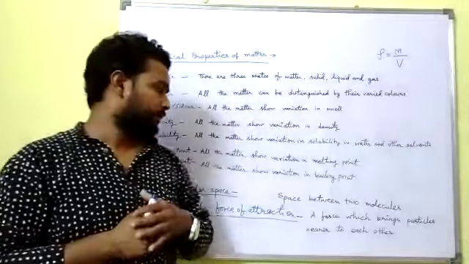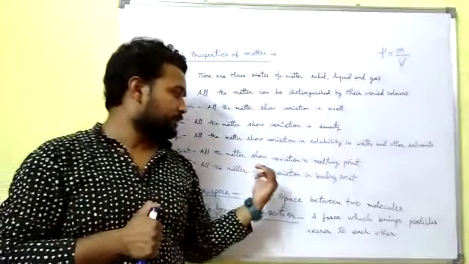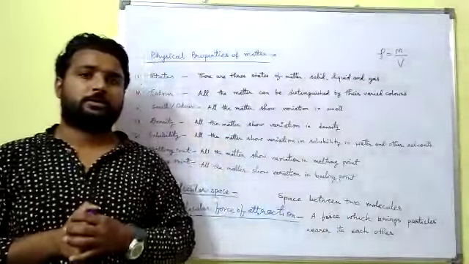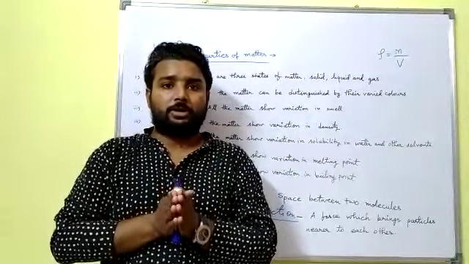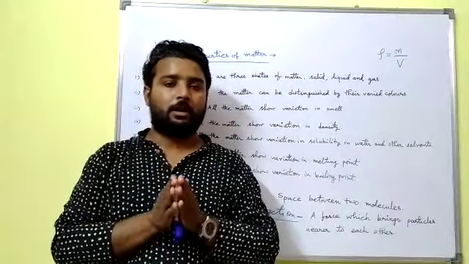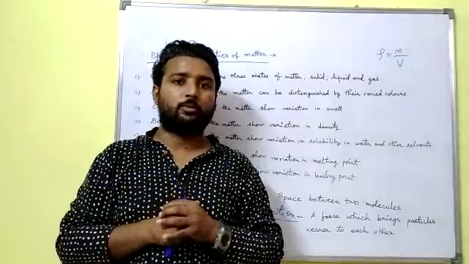Okay. Now, next, boiling point. All the matters show variation in boiling point. For example, boiling point of water is 100 degree centigrade. All substances, all liquids have different boiling points.